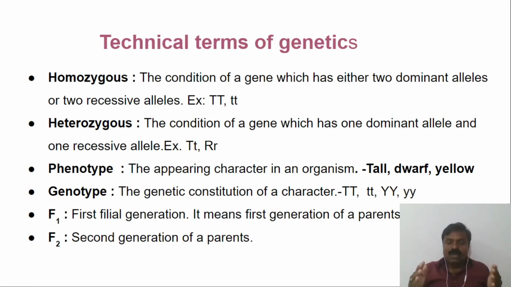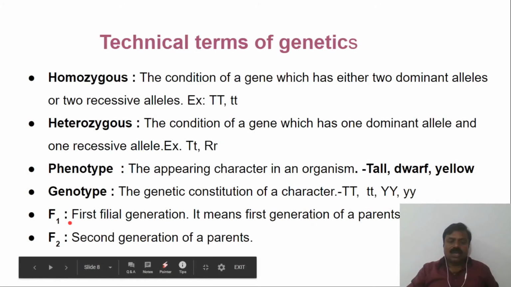So phenotype is what we see with our naked eye, but the genetic constitution is different, and that is the genotype. So it is tallness and smallness, and capital Y yellow, and small y green.